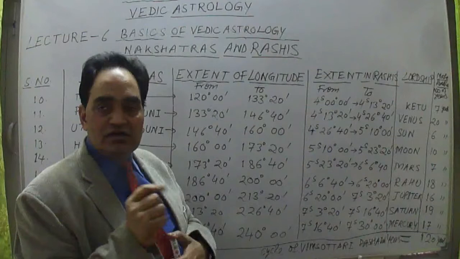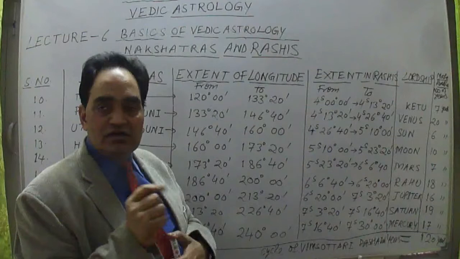Now the next nakshatra starts. So after Chitra, Swati nakshatra was up to this 20 degree 00 minute, right? So Swati nakshatra was falling in Libra sign, Tula Rashi. So Swati nakshatra falls completely in Tula Rashi, right?